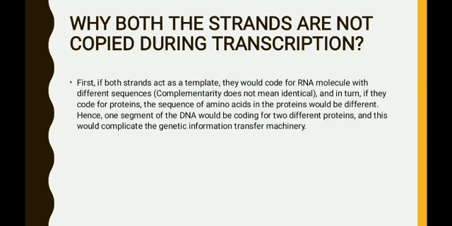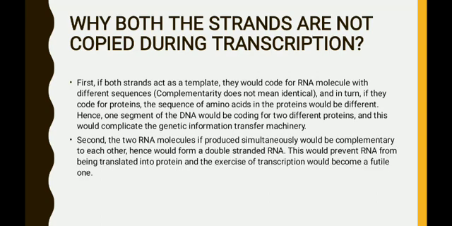So these are the two reasons. The first one: if both the strands act as a template, they would code for RNA molecules with different sequences, and in turn, if they code for proteins, the sequence of amino acids in the proteins would be different. Hence, one segment of the DNA would be coding for two different proteins, and this would complicate the genetic information transfer machinery.